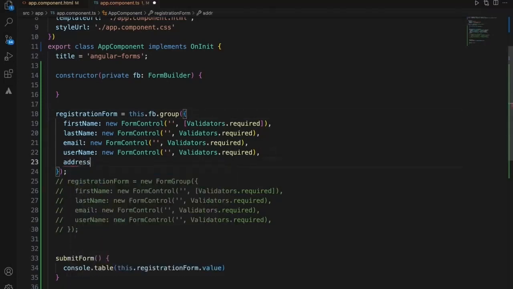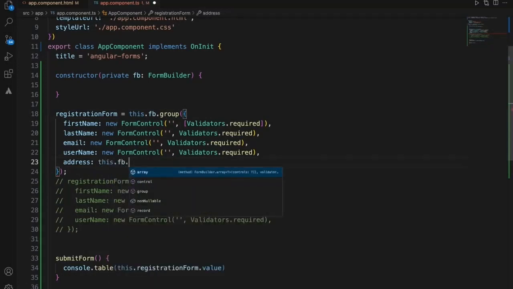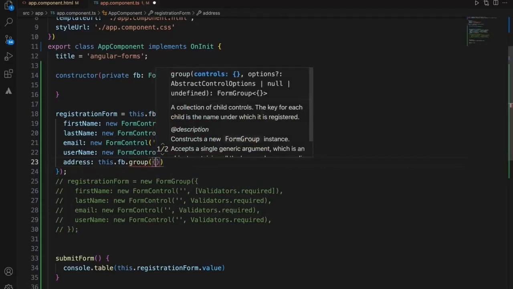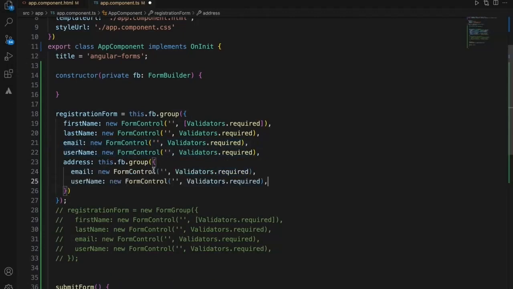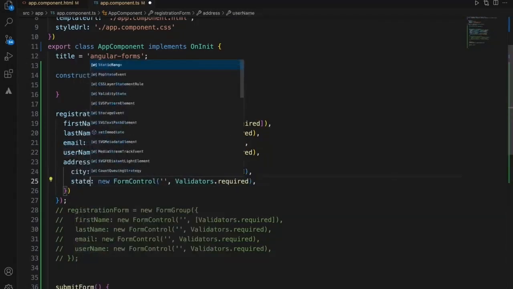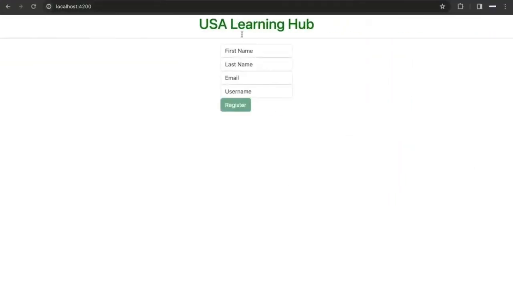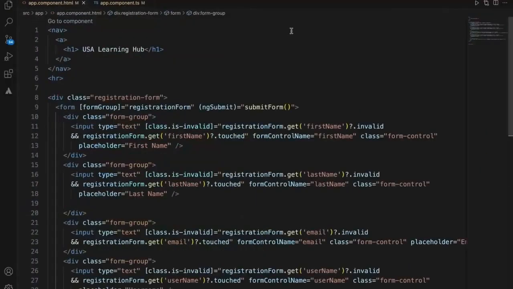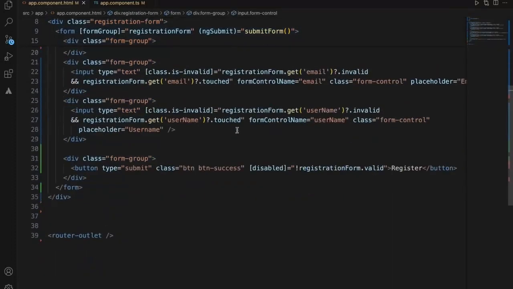Now I'll add address. Again I have to use form builder group, and within this, for now I'll add only two fields, city and state. Now we have a form. Since we don't have an address yet in the template, it is not displayed. Let's add the address.